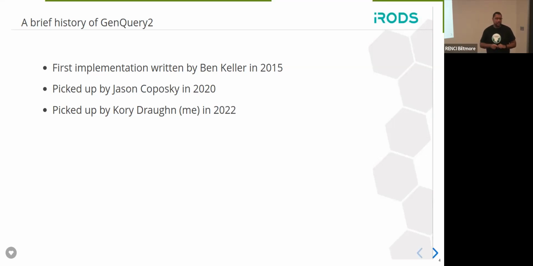And now I picked up the project in 2022, and we've set off into a new direction, whereas we aren't necessarily trying to re-implement GenQuery1, but provide a brand new implementation with different features and goals than what we have today.